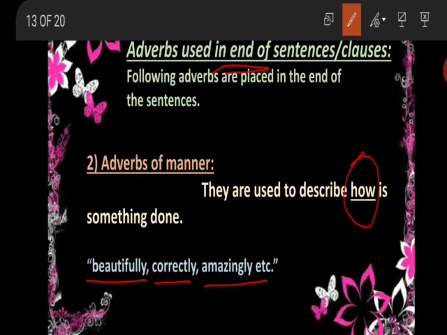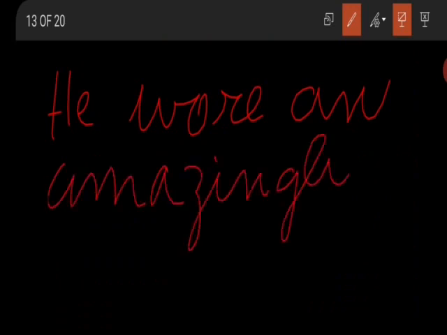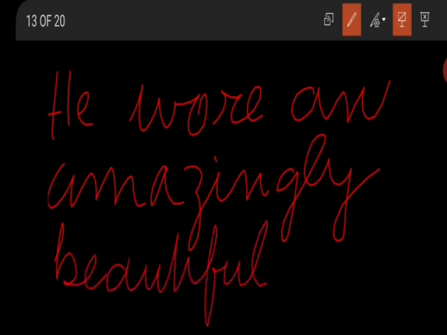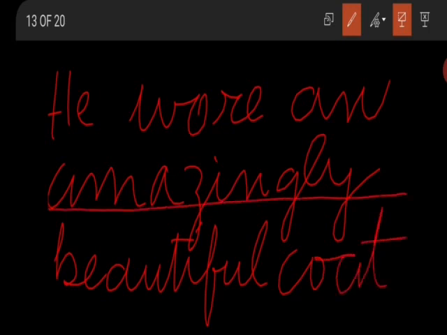For example, he wore an amazingly beautiful coat. So here this word amazingly is an adverb of manner.